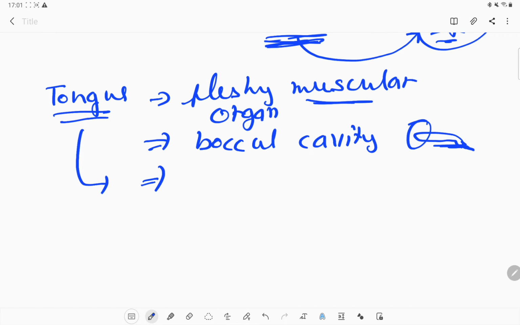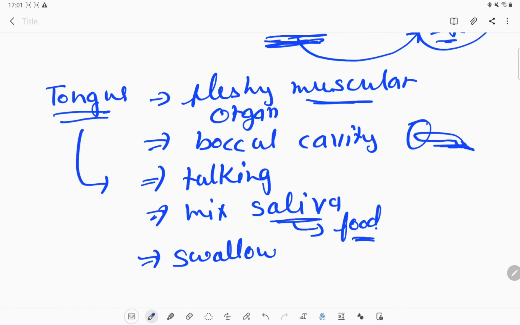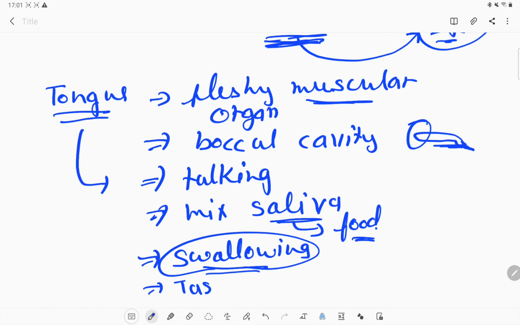Why do we require a tongue? The main function of the tongue is talking. We are able to talk because of the movement of the tongue. It also helps us mix the saliva into whatever we have chewed; to mix saliva into the food particles we require the tongue. Swallowing of food is also a function of the tongue. With the help of the tongue we can swallow as well as taste. We can taste the food with the help of the taste buds present on our tongue.